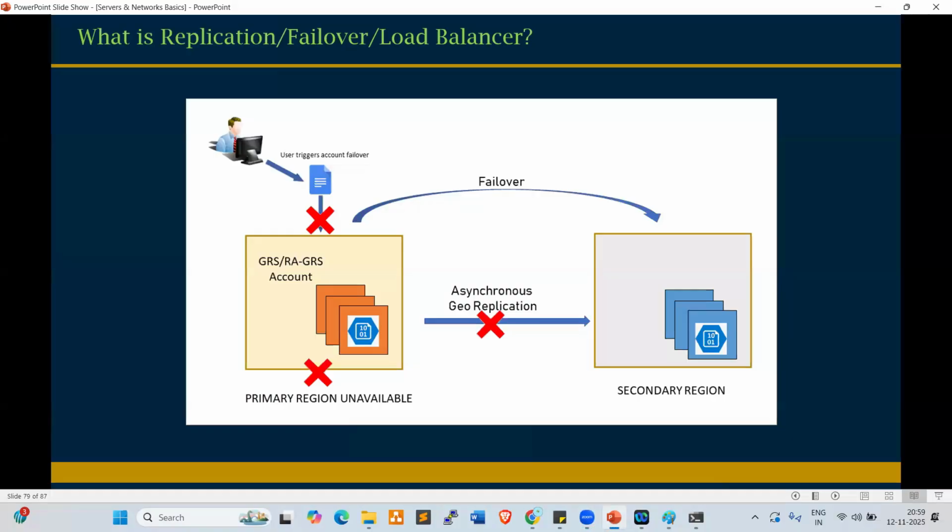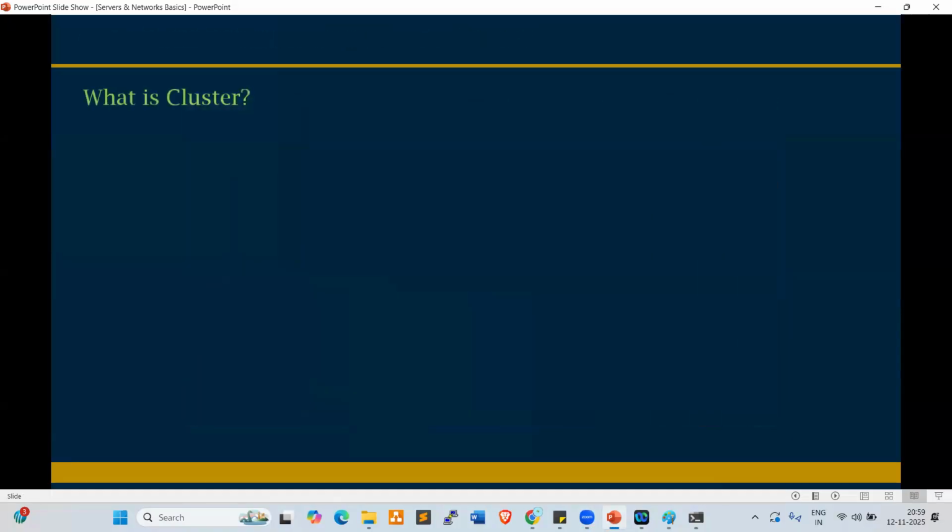Next one, look at this, everyone. Failover and replication we discussed already. Next one, load balancing, right? Before discussing load balancing, let's try to understand what a cluster is. What is a cluster? Anyone? A cluster is a group of servers, a group of resources. What are the advantages of a cluster? Load balancing and also fault tolerance. In the team, 5 members are working and the load will be equally balanced to everyone, right? That is load balancing.